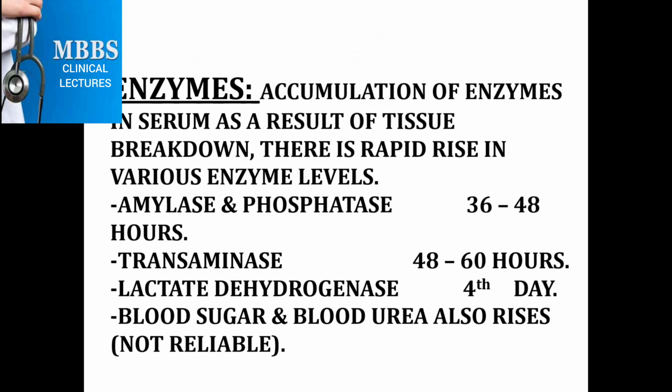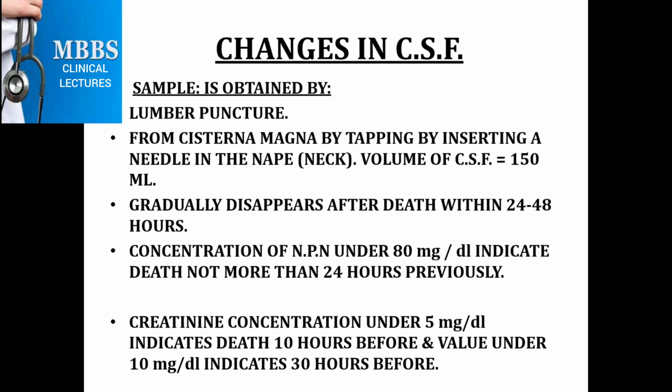Enzymes accumulate in serum as a result of tissue breakdown. There is a rapid rise in various enzyme levels like amylase and phosphatase. They rise in 36 to 48 hours after death. Transaminase rises in 48 to 60 hours after death, while lactic dehydrogenase rises on the fourth day after death. The blood sugar and blood urea also rise, but they are not reliable parameters.